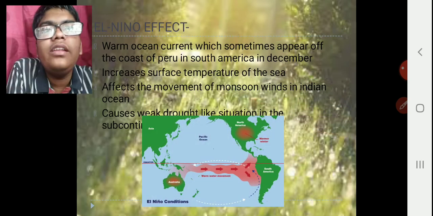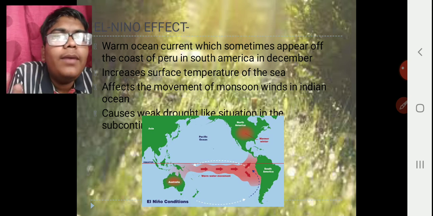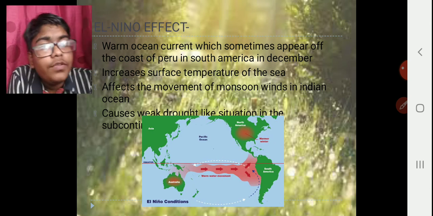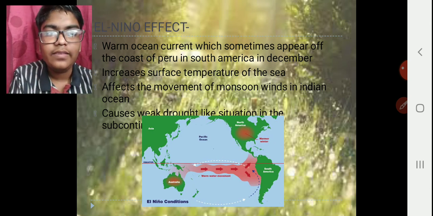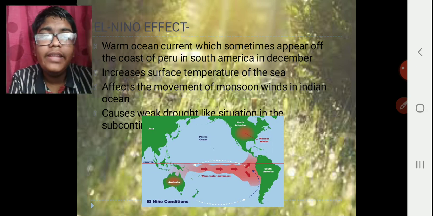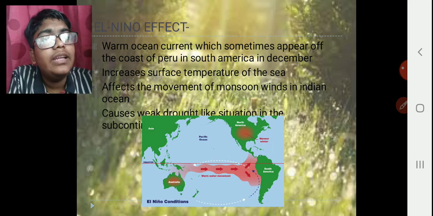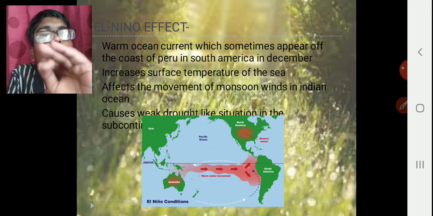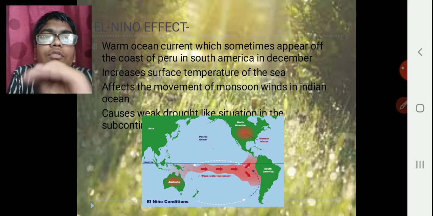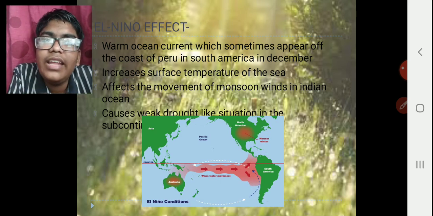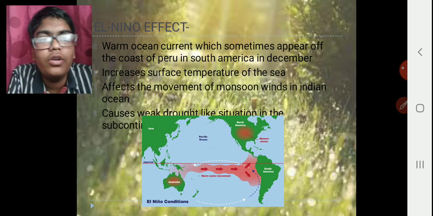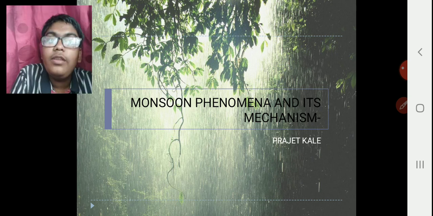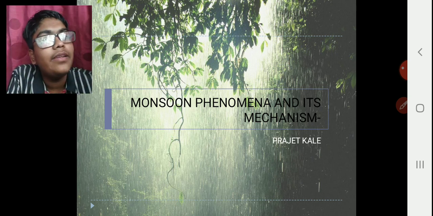Then we have the El Nino effect. El Nino is a warm ocean current which sometimes appears off the coast of Peru in South America in December. What it does is increase the surface temperature of the sea, and therefore it also affects the movement of monsoon winds in the Indian Ocean. Therefore, a weak, drought-like situation takes place in our Indian subcontinent. So this was all about the factors. In the next module, we will be learning about the monsoon phenomenon and its mechanism. Thank you.